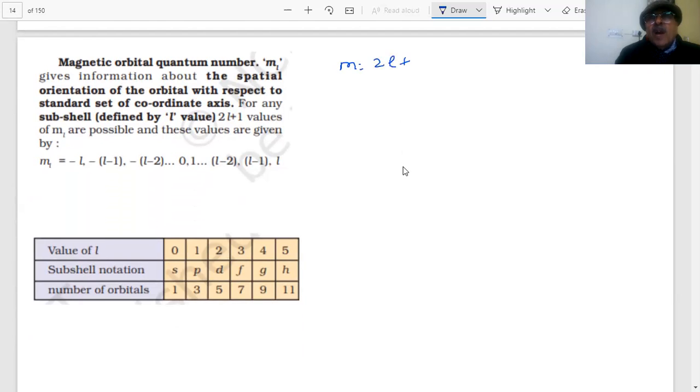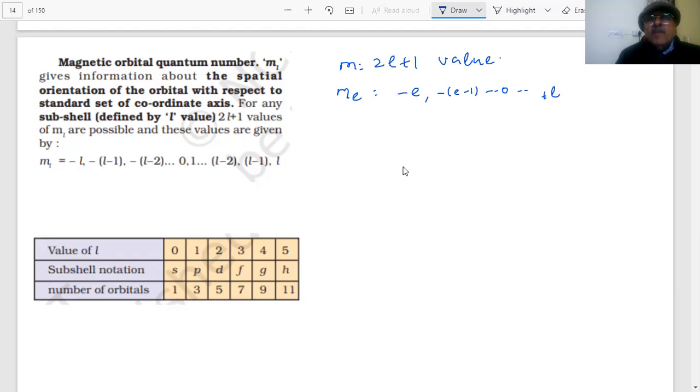It can have 2l plus 1 values, students, ranging from minus l, minus l plus 1, up to 0, and up to plus l.